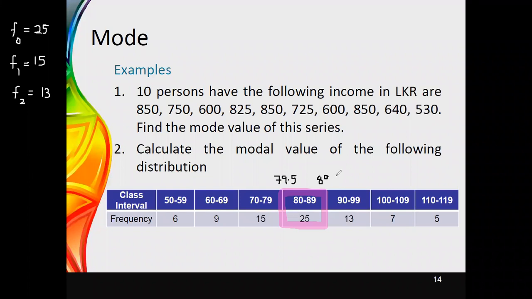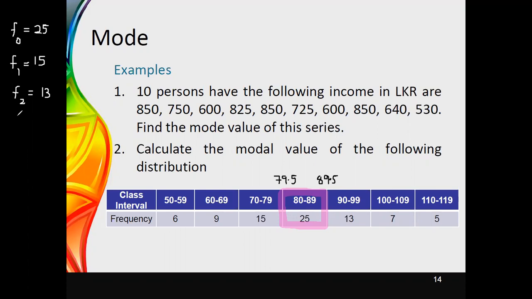We need the lower and upper bound of this class interval because we need the value for the class width, not the interval.